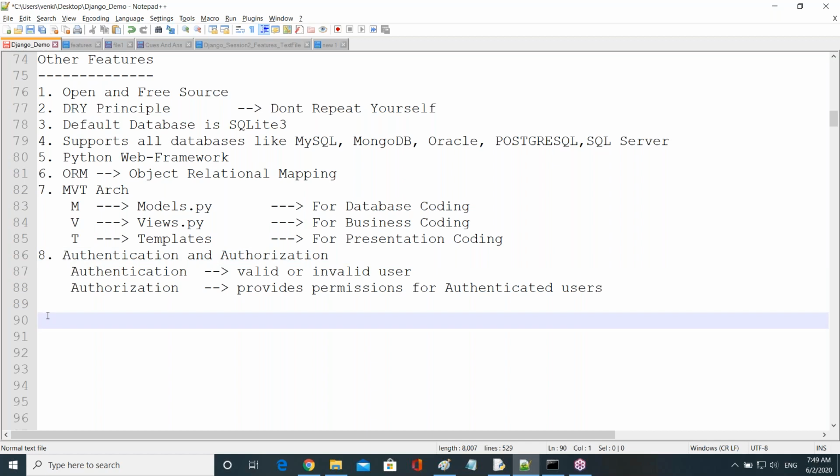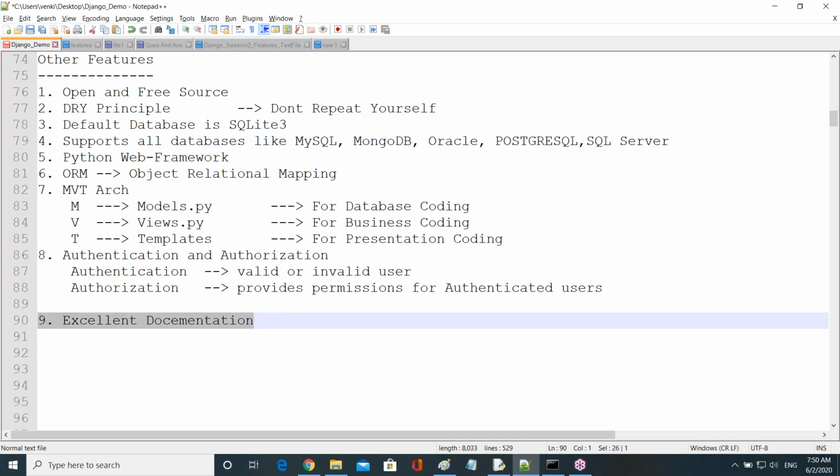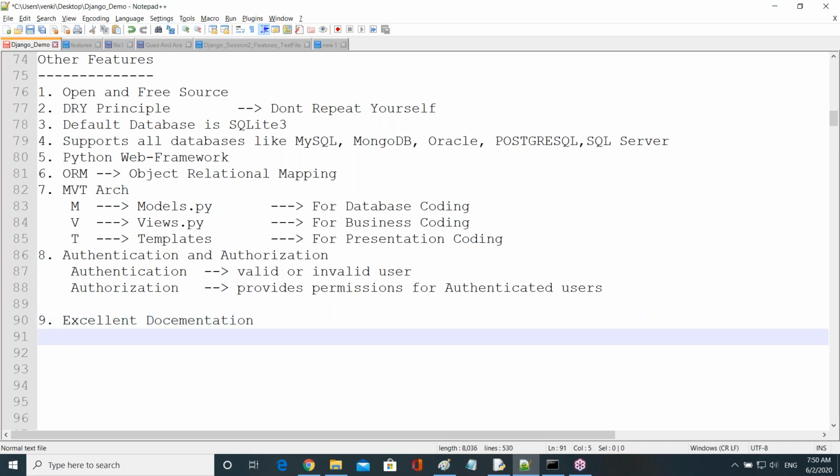The ninth one is very important, guys. It provides excellent documentation. It's one of the highest features, guys, one of the very important features. Django provides excellent documentation. So can anyone guess how many pages will be there in this documentation? Just guess the number of pages in this documentation.